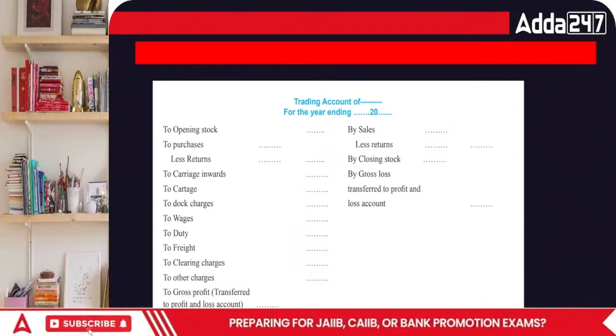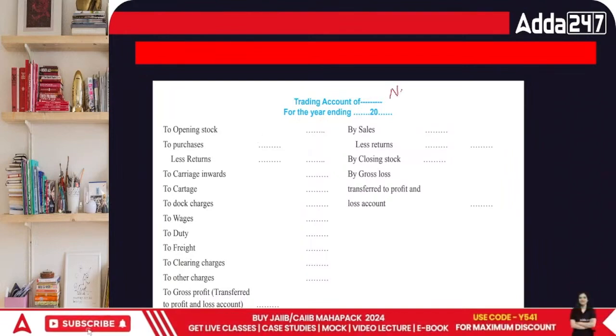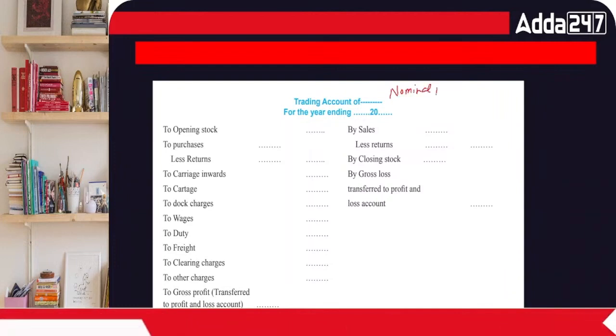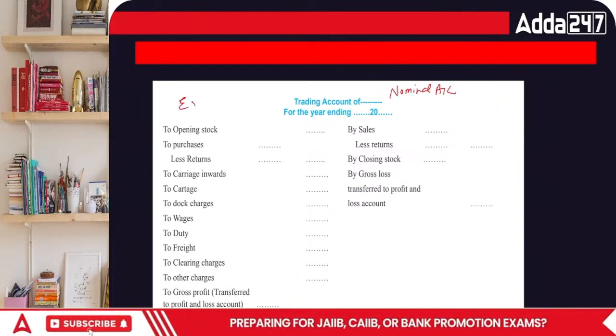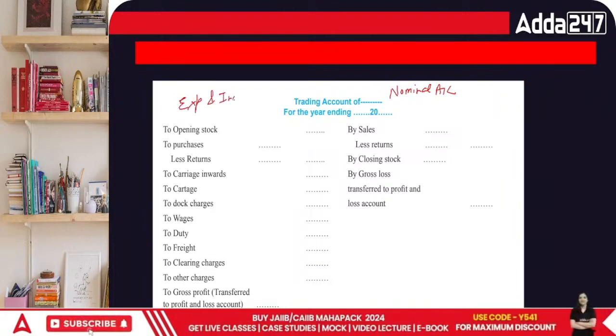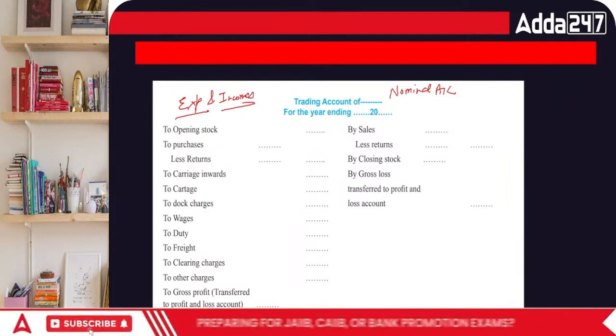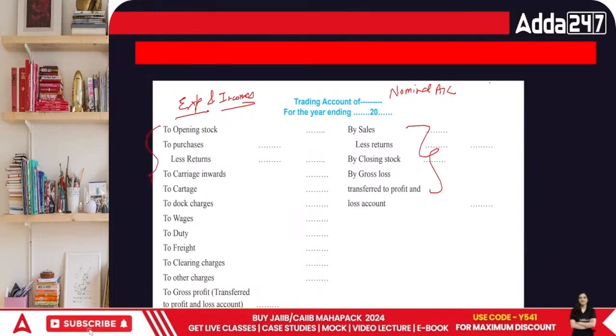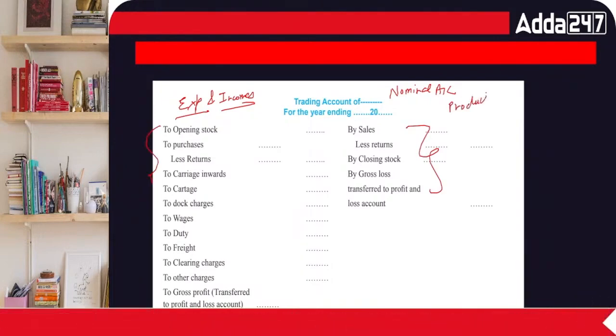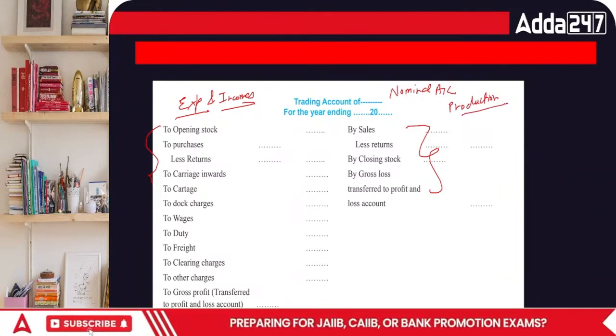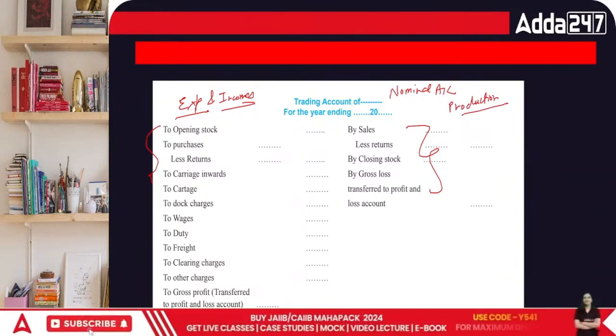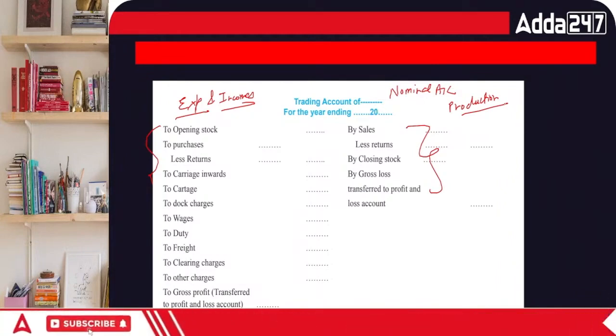For better clarity, I'm just keeping it so that you can see it. Now, this is called a trading account. Trading account is basically a nominal account. Why nominal? It has both expenses and incomes. All the incomes are in this area and expenses are in this area. This nominal account is related to the production of goods, or to the purchase and then sale of goods. So anybody who's involved in goods is related to the trading account. They have to prepare one.